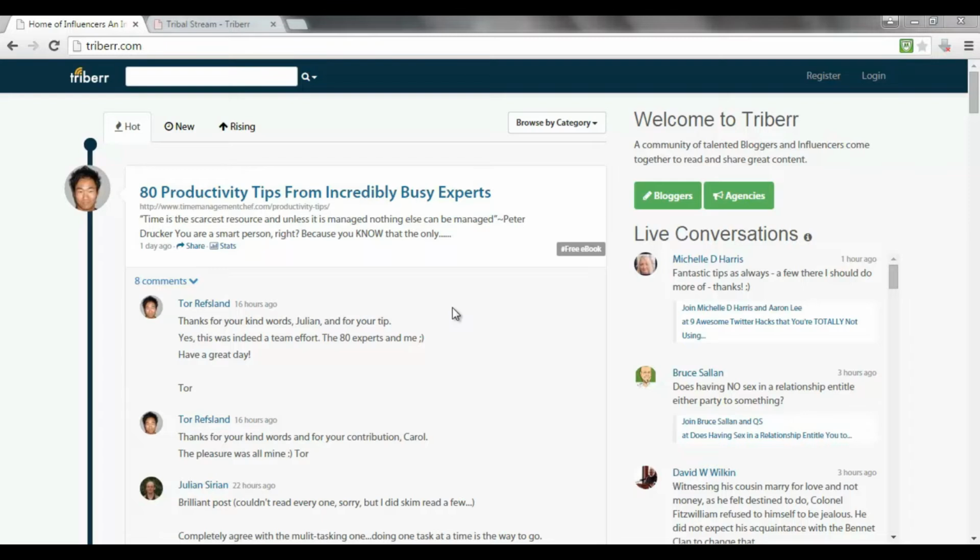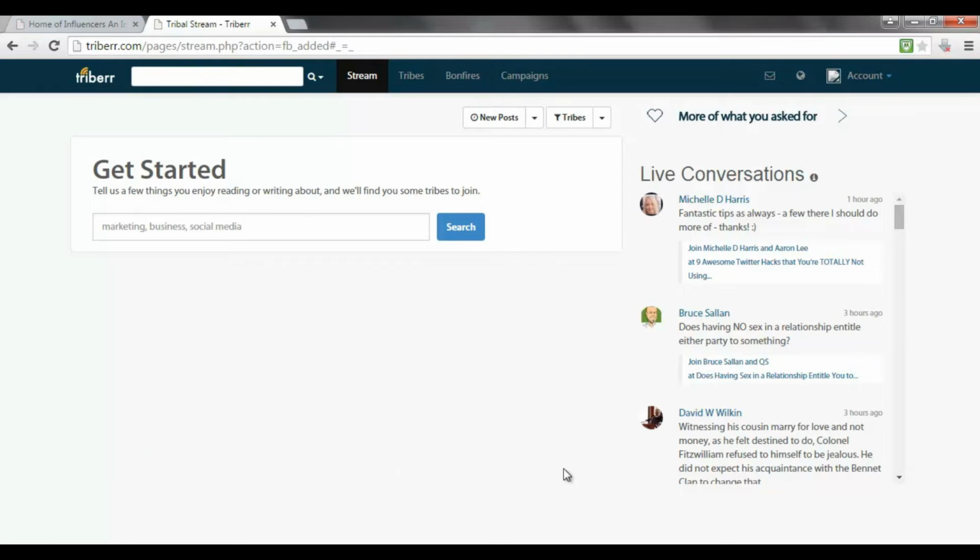Now, as you can see, this is the home page, but when I log in and create a brand new profile, this is what I see. Now at the moment it's completely empty, my stream. However, if I joined what was called a tribe, which is a group of people all in the same niche who all help each other, I would see posts from my tribe members here, and I would have the opportunity to share them. And the same way, if I posted, my tribe members would see my post within their stream.